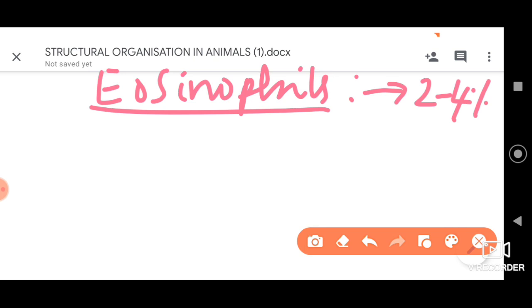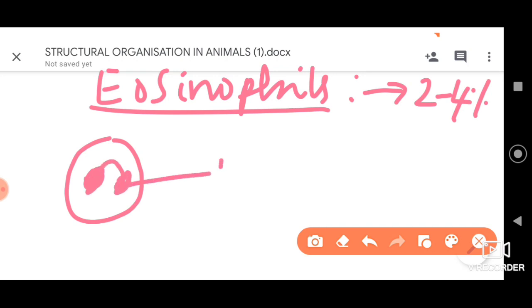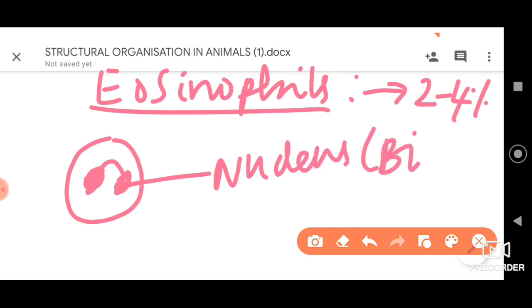First point: their nucleus, in this cell, the eosinophil, is bilobed. Two lobes will be present, as you can see here, and as I said, they have grain-like structures in their cytoplasm. That's why they come under granulocytes.